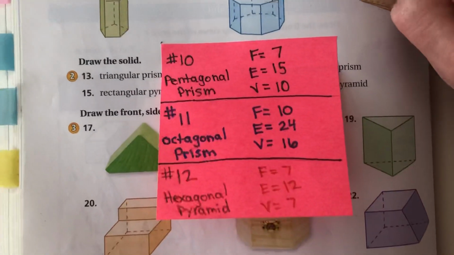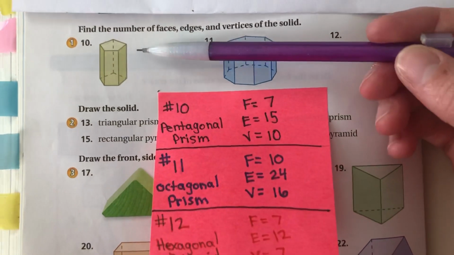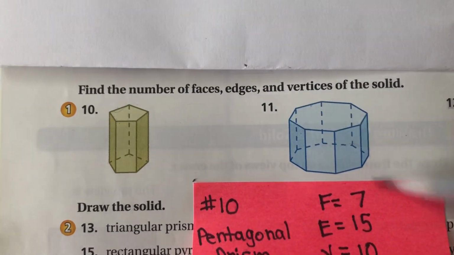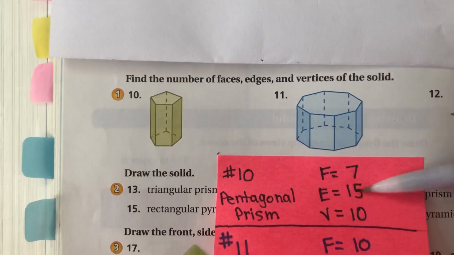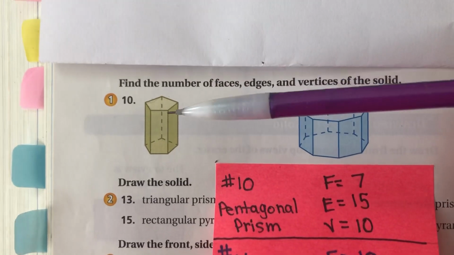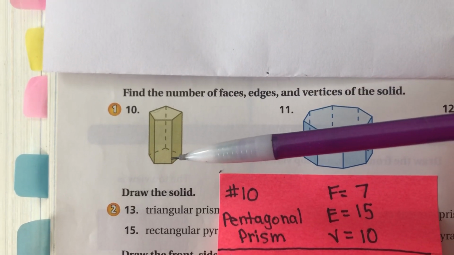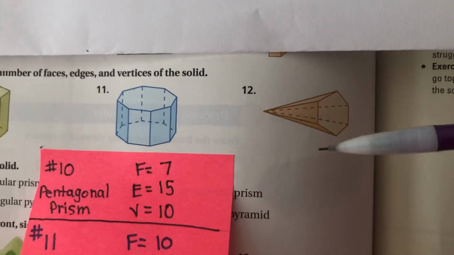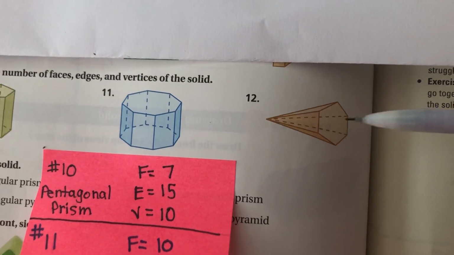I want us to look at numbers 10, 11, and 12. So here's number 10, and we want to find the number of faces, edges, and vertices of the solid. Okay, number 10 is called a pentagonal prism. How did I know that? Well, when I look at the two bases, I can identify there are two bases here because they're parallel. I know it's a prism because a pyramid only has one base. Notice the vertex up there? This is a pyramid.